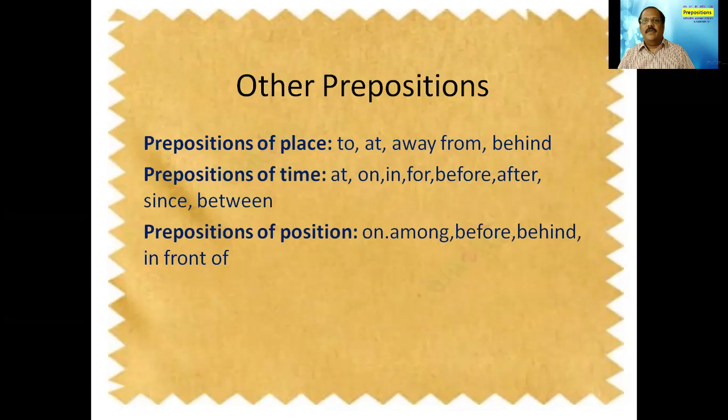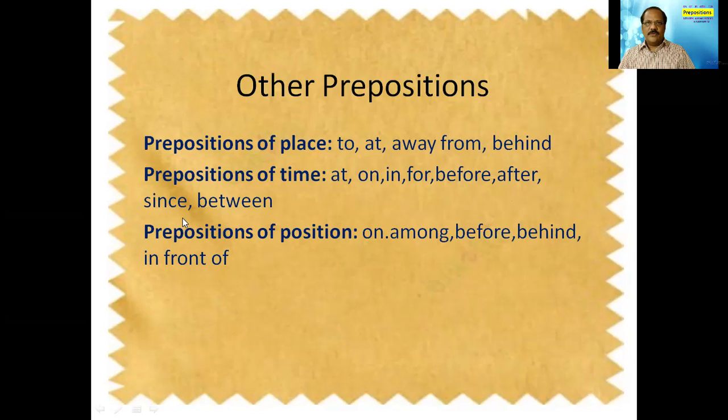We also say on Saturday, on Monday, on 15th, on 28th. Also in, like in the morning, in the afternoon. For example, for the last 2 hours, 3 hours. Before 5 a.m., before 6 a.m., or after 6 p.m., like that we say.